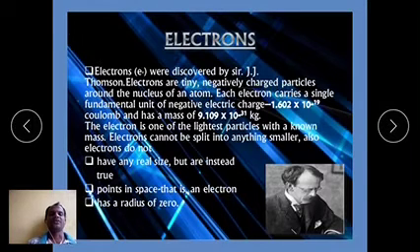Or 0.00054 atomic mass units. The mass of the electron was also calculated by J.J. Thomson. Okay, the charge of the electron is determined by Millikan in the oil drop experiment.